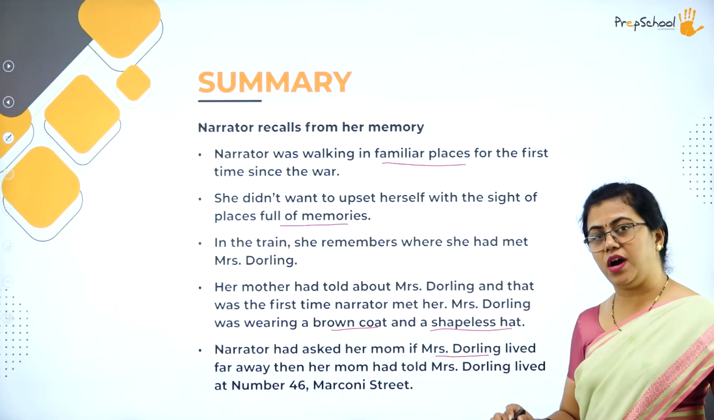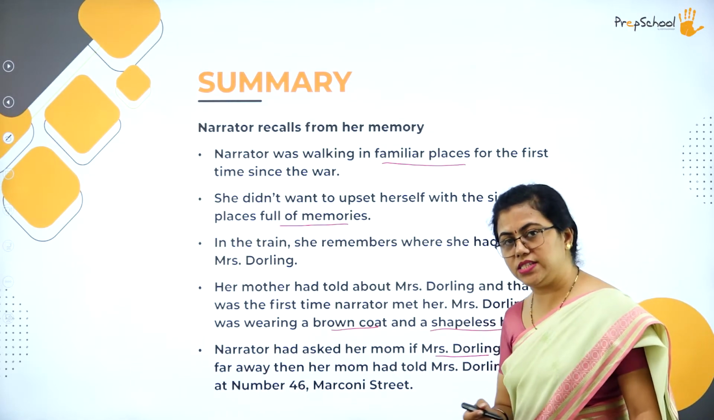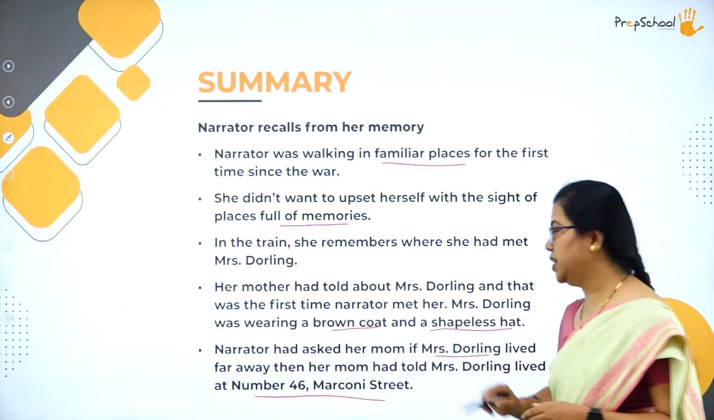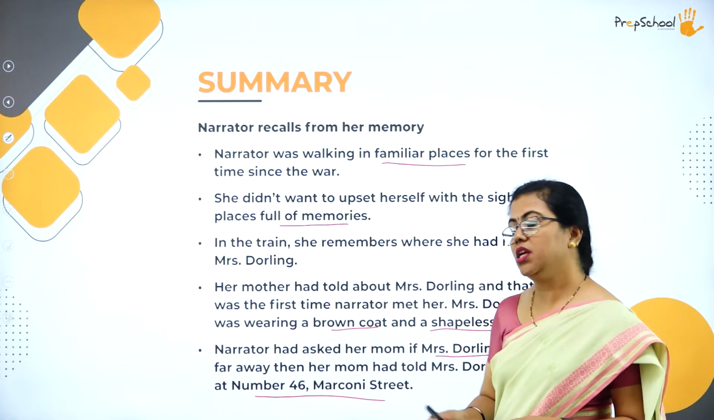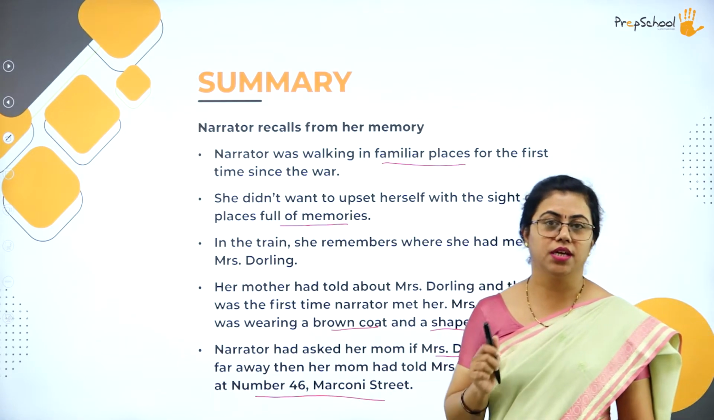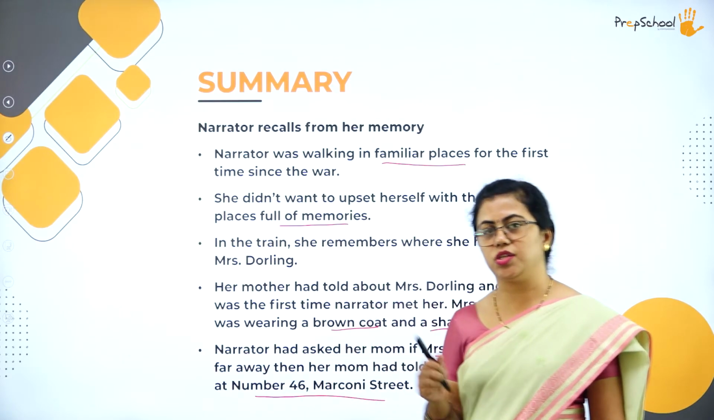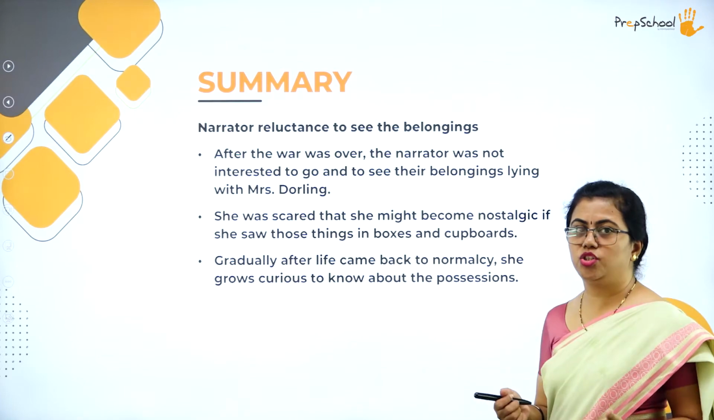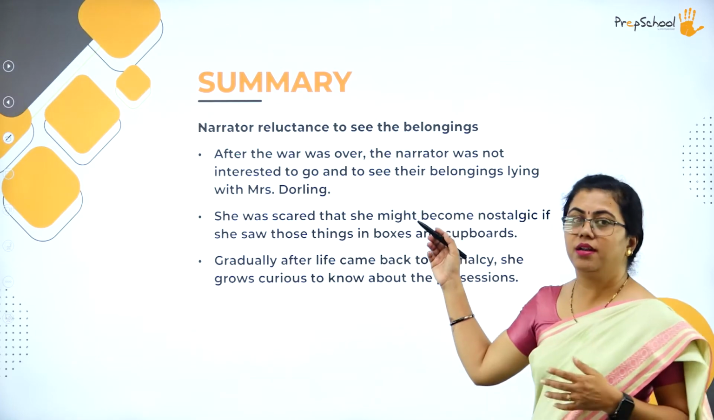Darling was living far away from the place where they were staying. So the mother had told her the address at that time. She stays over there, she had said. The author still had the address in her memory. Okay. So then this narrator was very reluctant to leave that place, that is, her belongings.